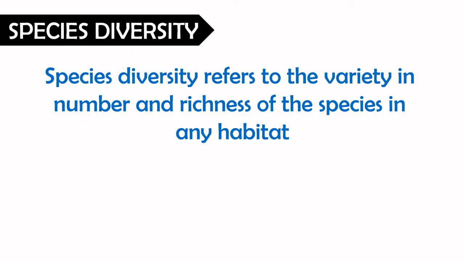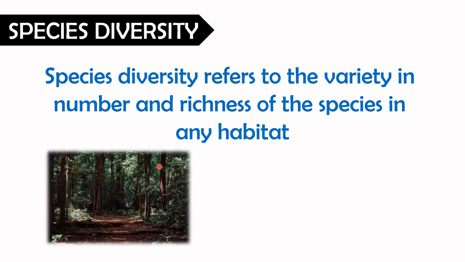First of all, let us see what exactly we are going to study. We are going to study species diversity. What does species diversity mean? Species diversity refers to the variety in number and richness of the species in any habitat. Species richness will increase when there is diversity, and species diversity will increase when there is richness. We can use these words in place of one another as well. So in a habitat, if the variety in number increases, it is known as species diversity.